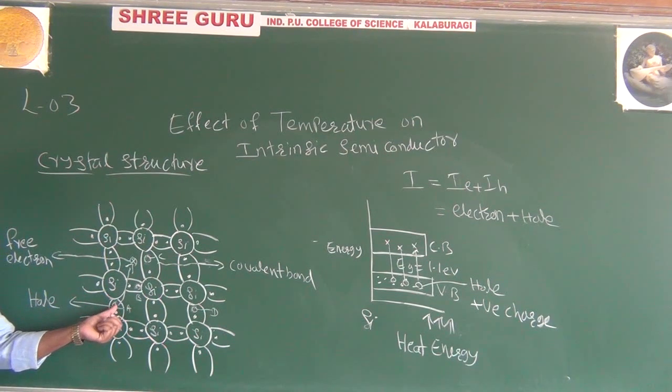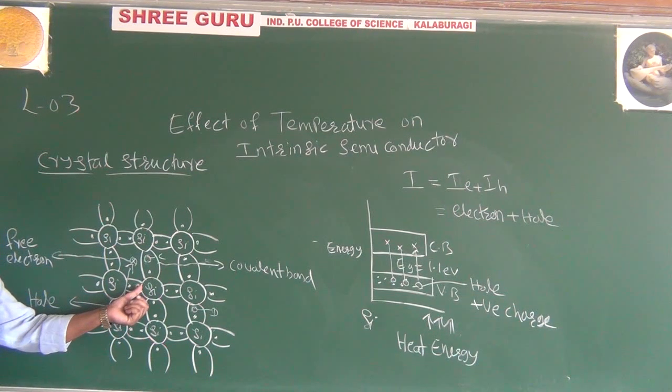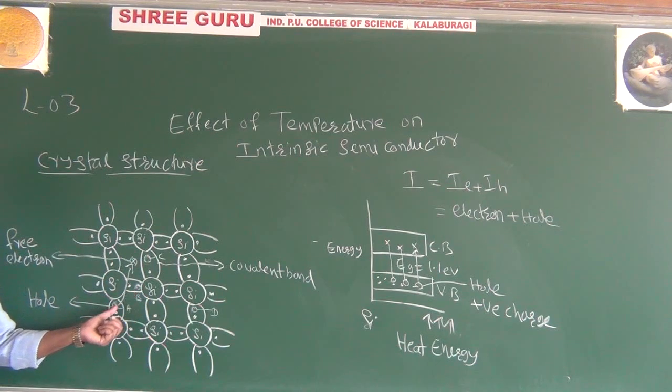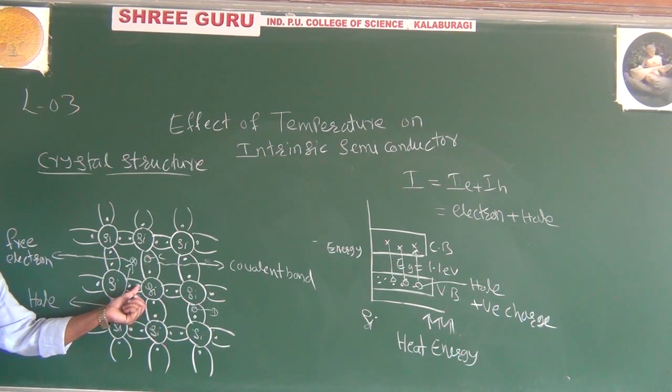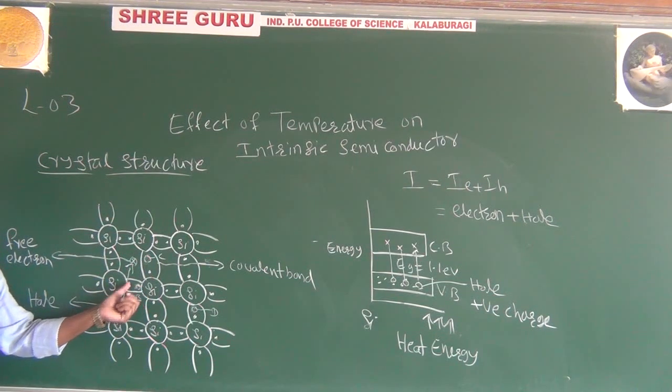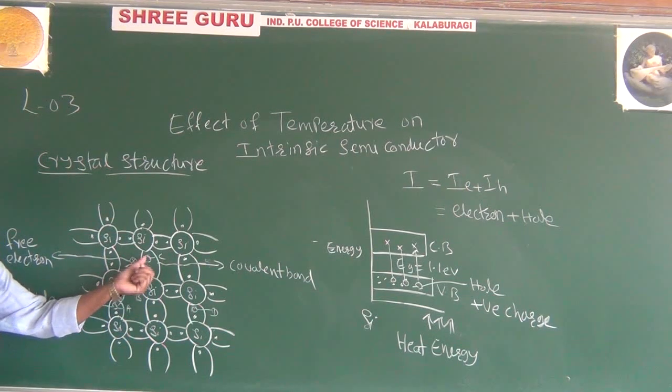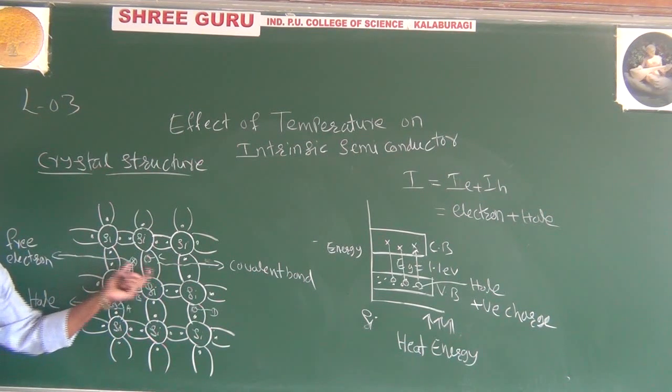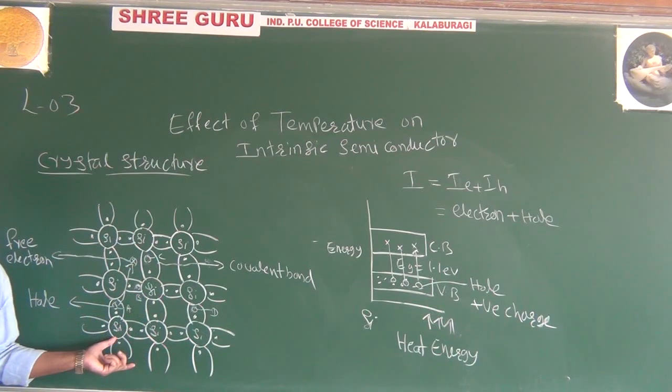And what will this hole do? It will attract the neighboring electron, and this bond will be completed. But here you have another hole created. This electron will attract another electron here. Now that is also completed, but here another hole is created. Like that this process continues.